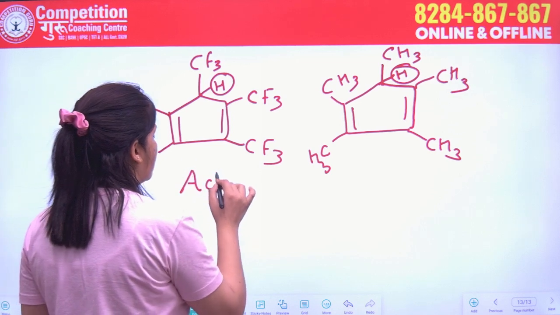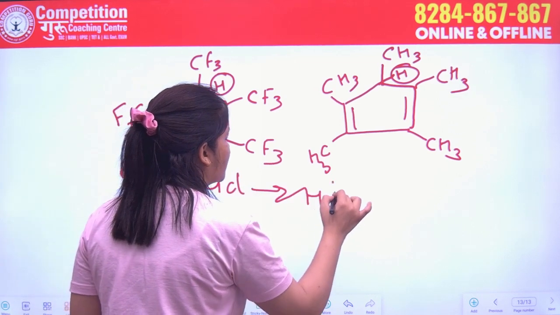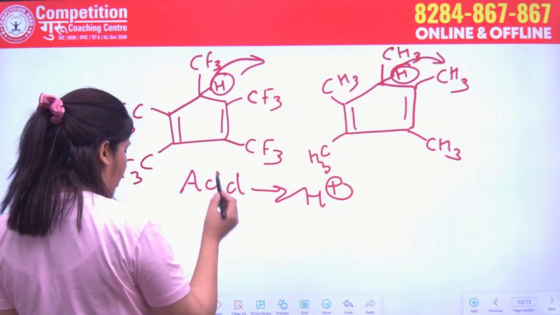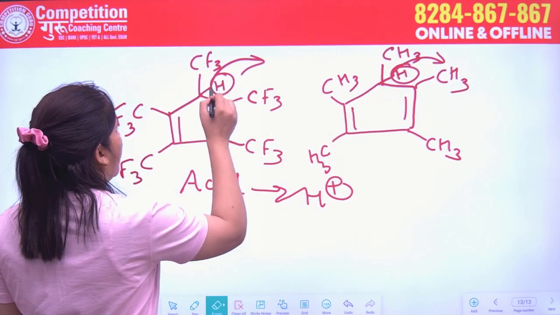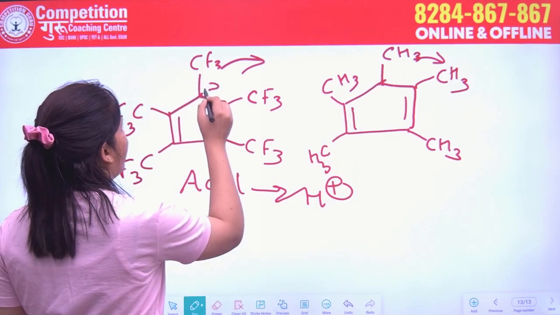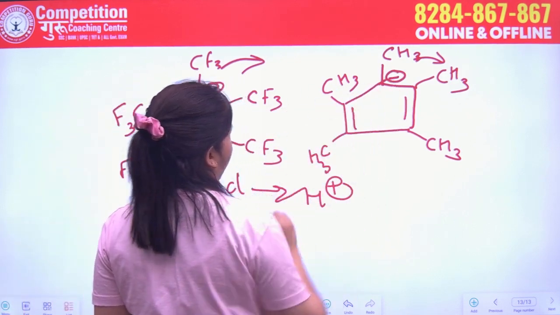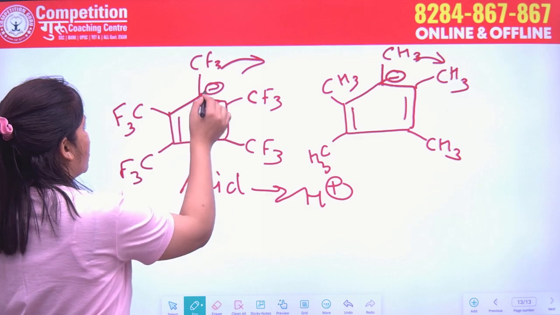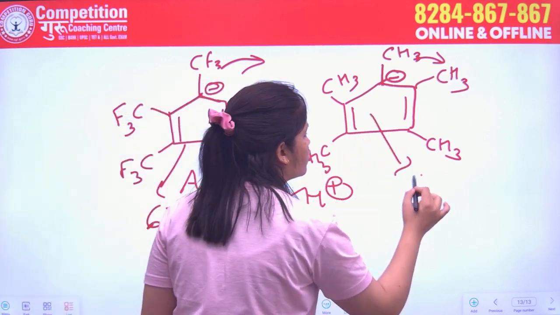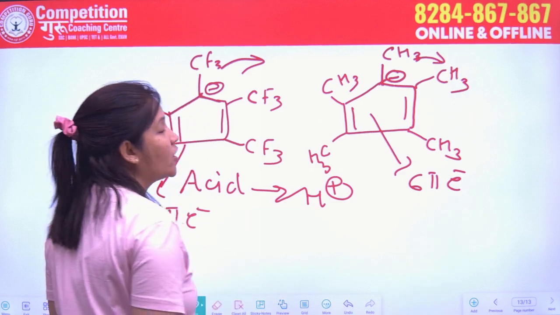Acid means which releases H plus ion. If H plus ion is released here, then we get negative and negative. Now 1, 2, 3, total 6 pi electrons. Here also 6 pi electrons, so it is following Huckel rule.